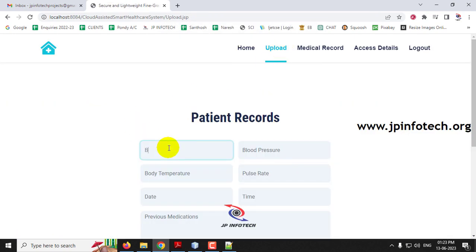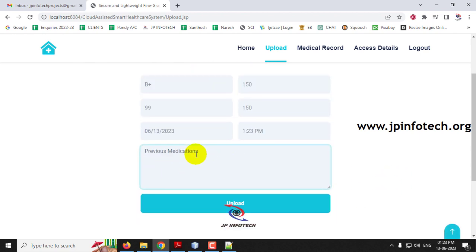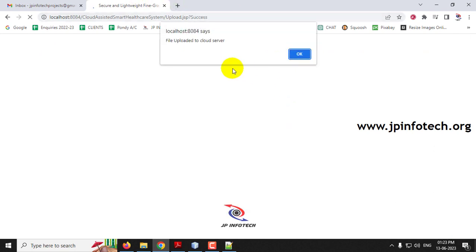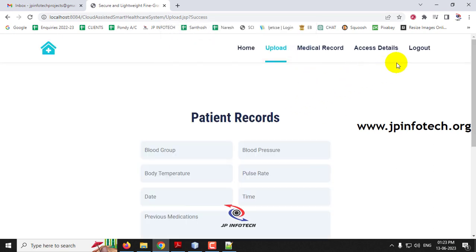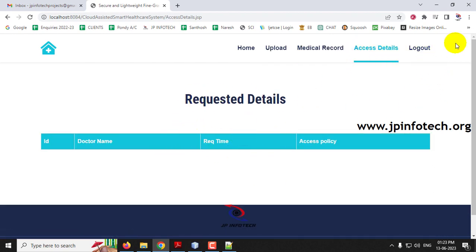Now I am uploading data. After giving the details, the file is uploaded to the cloud server, and in the medical records you can see the medical record has been added. Now this data has not been requested by anyone, so it is empty.